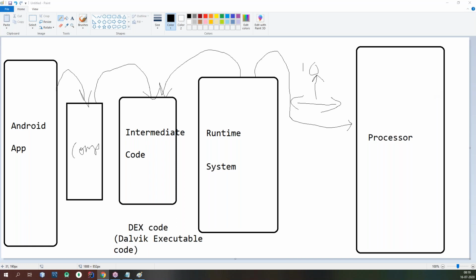Mac operating system architecture is different, Linux is different, Solaris is different. Like that, every operating system comes under a different architecture model.